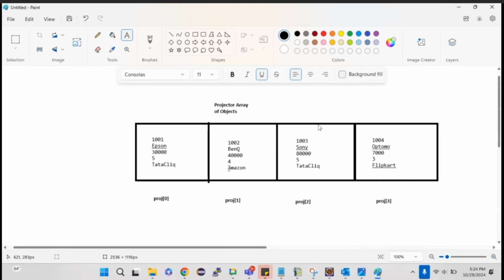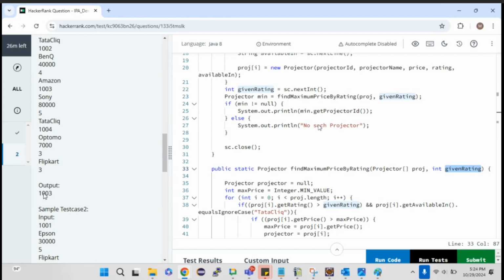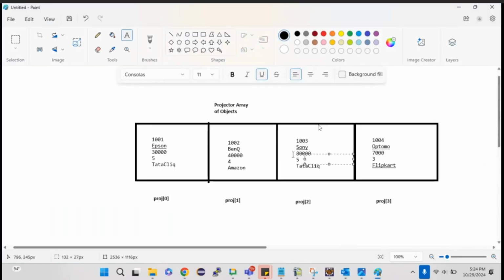So it is available in Tata Click, so rating is greater than 3. It is not available in Tata Click, leave it. This is available in Tata Click and the rating is 5. And this is not available because it is in Flipkart. So only two objects, I mean two sets of values, are matching the if conditions. Now we need to find the maximum in it. What is the maximum price? 80,000, right? Which means 1003, right? So that is what our output is. Is it clear? Hopefully now you understood the question and everything.